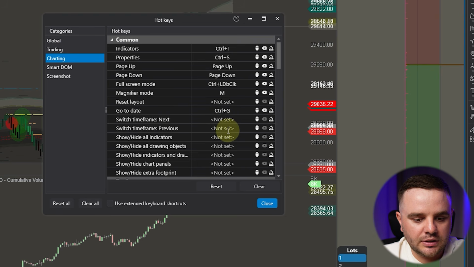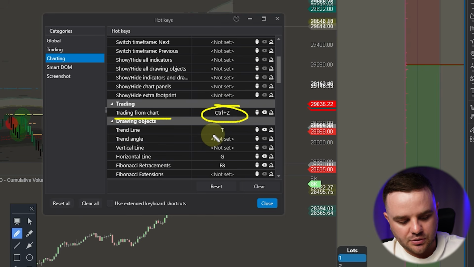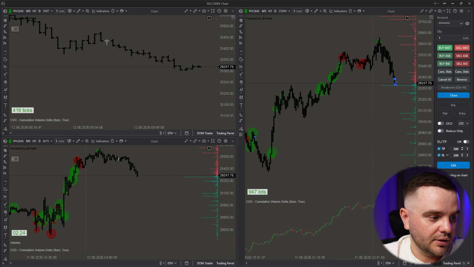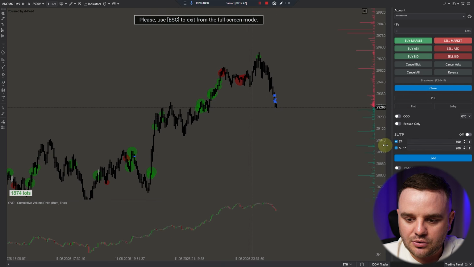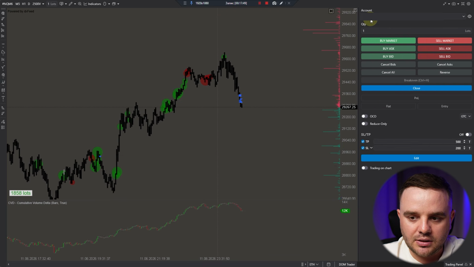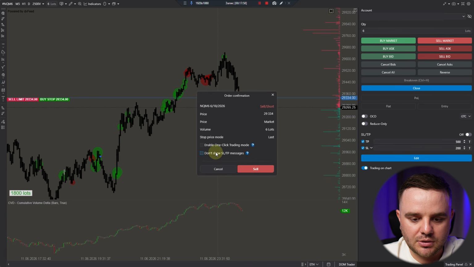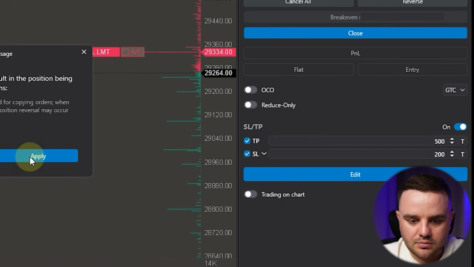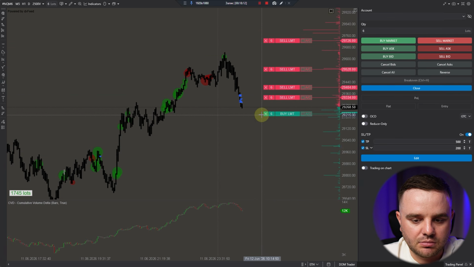Open chart trader. Additionally, a hotkey that I enjoy is trading from a chart. I have Ctrl plus Z because they are really close to each other. Why do I use it? And I think you will use it also when you see how it works. For example, sometimes I don't have time and desire to waste time in a DOM to take trades. What I do is really simple. For example, I would like to take a trade. I simply, as you can see, place a sell limit order. And you can see here, I can set up at any moment limit orders, a buy limit order.